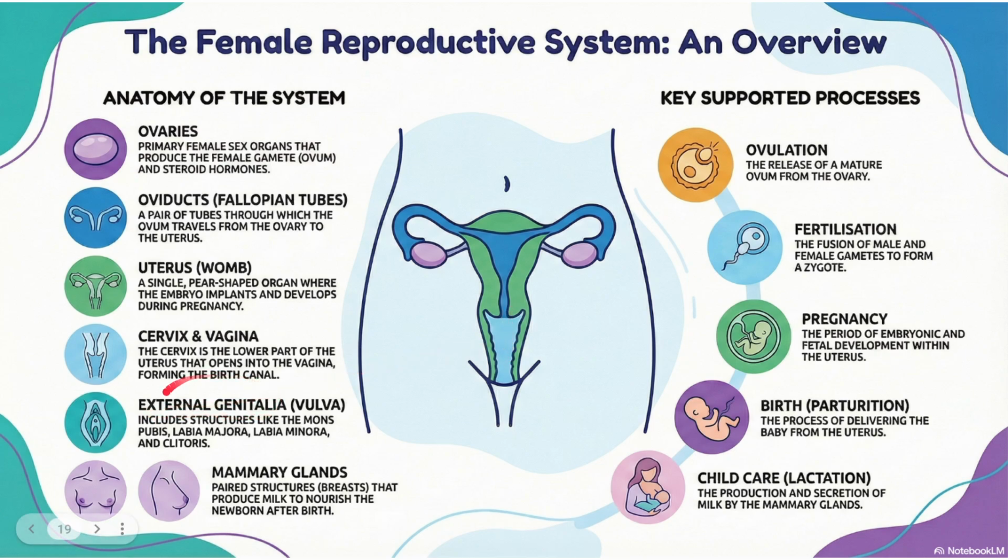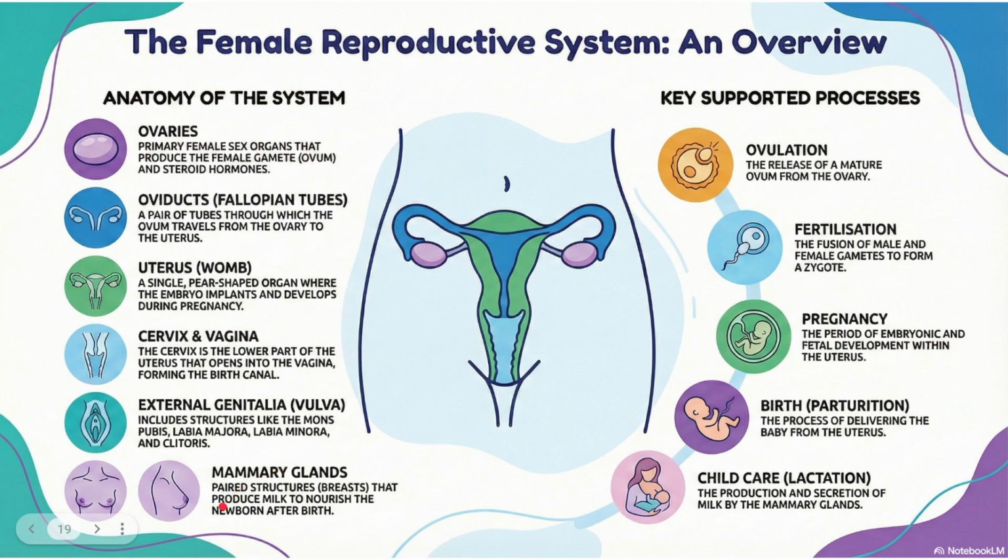Next, external genitalia will be present like mons pubis, labia majora, labia minora, clitoris, hymen. These are the 5 parts of external genitalia. And other than this, all the organs are present in the pelvic region. But only one organ will be present in the chest region.